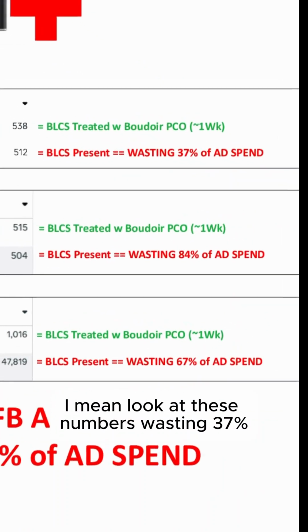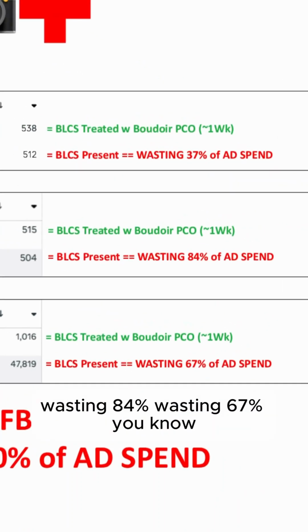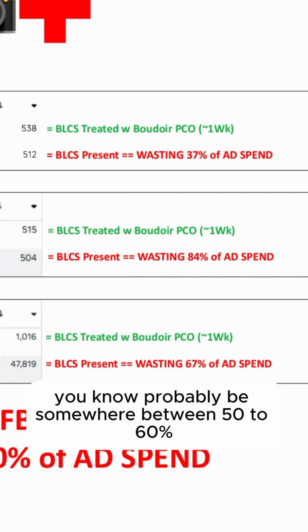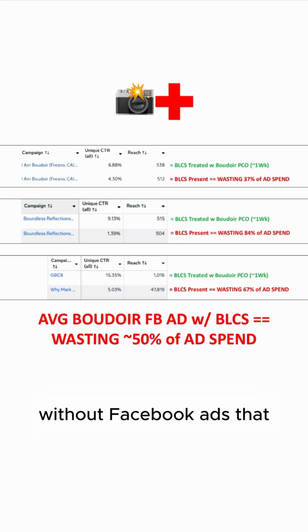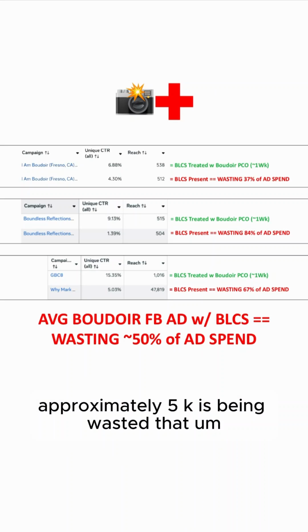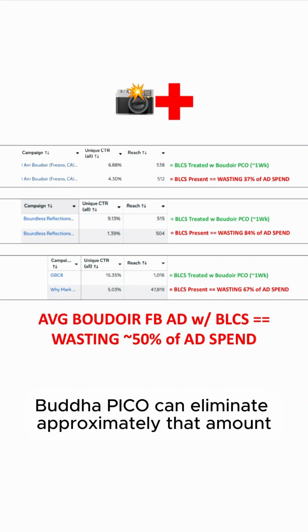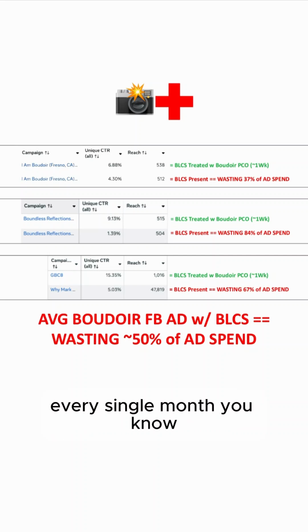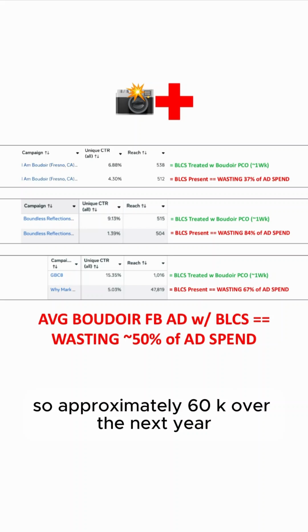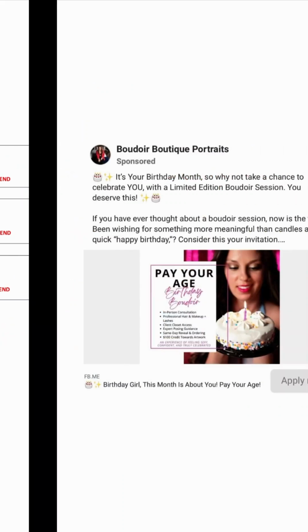I mean, look at these numbers: wasting 37%, wasting 84%, wasting 67%. Take the average. It'll probably be somewhere between 50 to 60%. Which means for those spending more than 10 grand a month on Boudoir Facebook ads, about 5K is being wasted. That Boudoir Pico can eliminate approximately that amount, put it back into the advertiser's pocket every single month. So approximately 60K over the next 12 months.